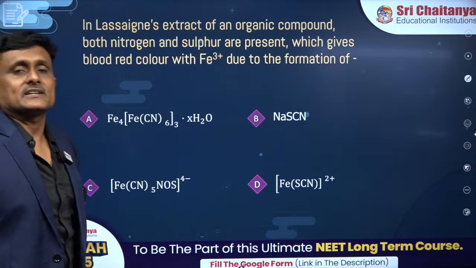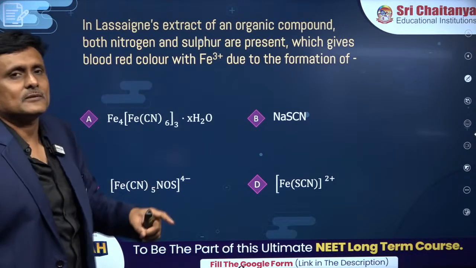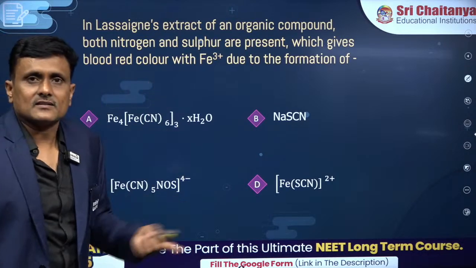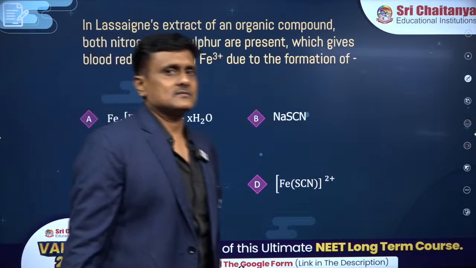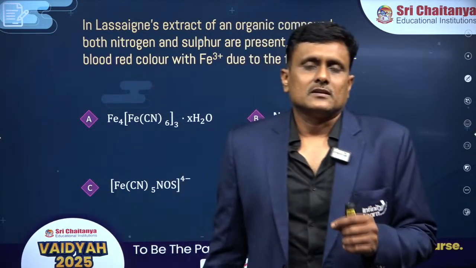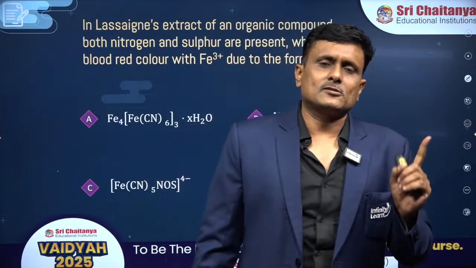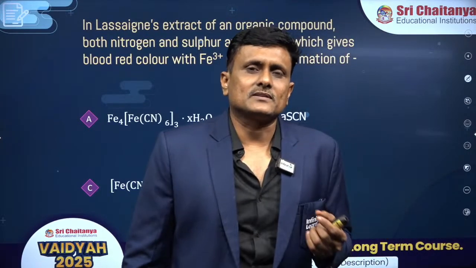Lassaigne's test, detection of extra elements. You guys can see both nitrogen and sulfur are present. Which of the following gives the blood red color with Fe+3? See now, what will happen in Lassaigne's test? Lassaigne's test is meant to detect the extra elements in the organic compound. Let me just give you a glimpse of that. What will happen in the test?